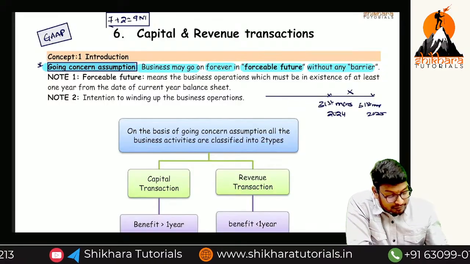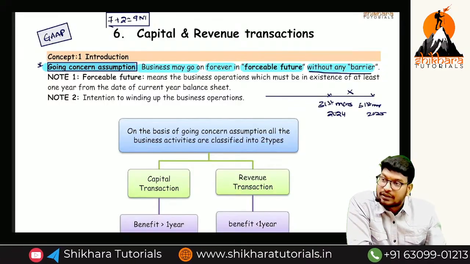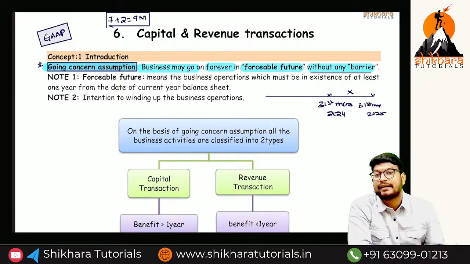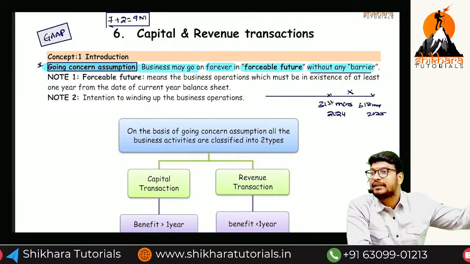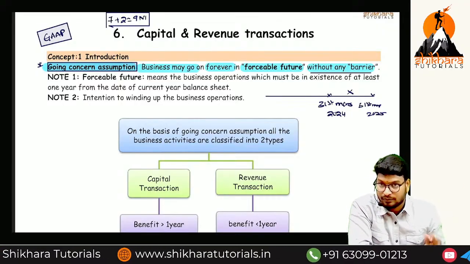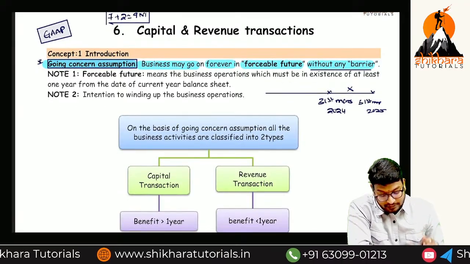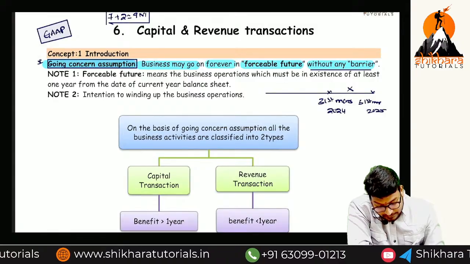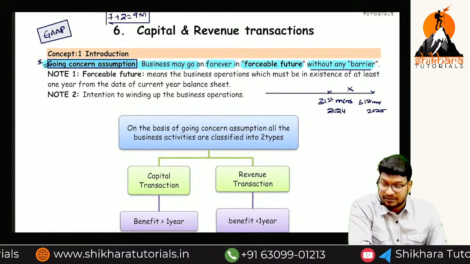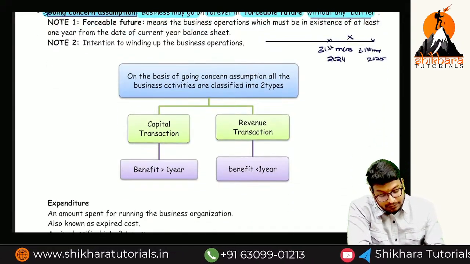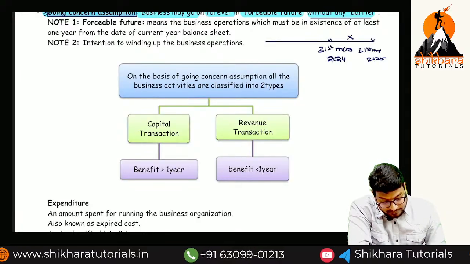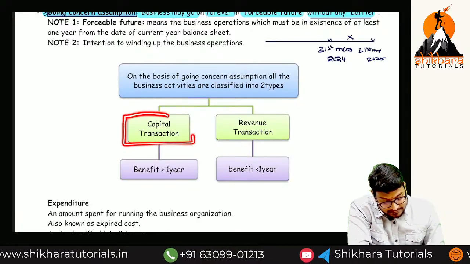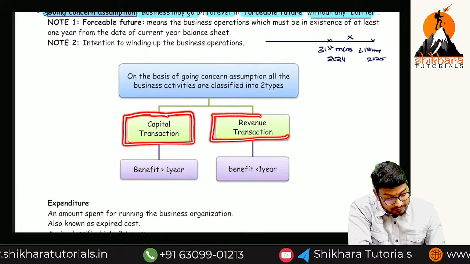Barrier means uncertainty. Without barrier, there should not be any uncertainty. The business will be there in the next year also. Based on this, the transactions are divided into which types? Based on the going concern assumption, the transactions are divided into 2 types. The first one is called what? Capital transaction, and the second one is a revenue transaction.